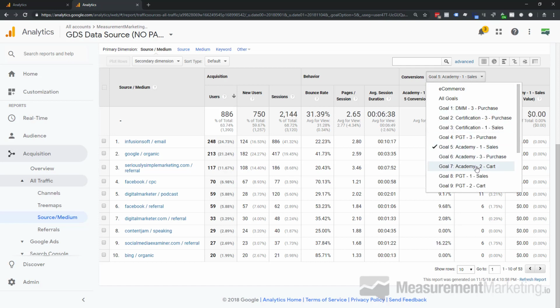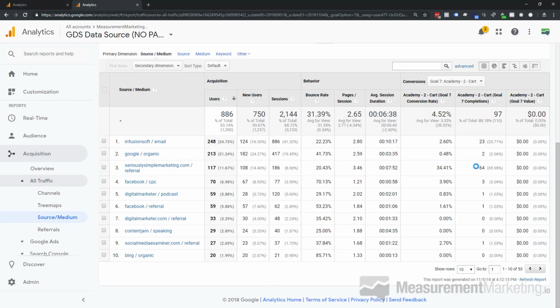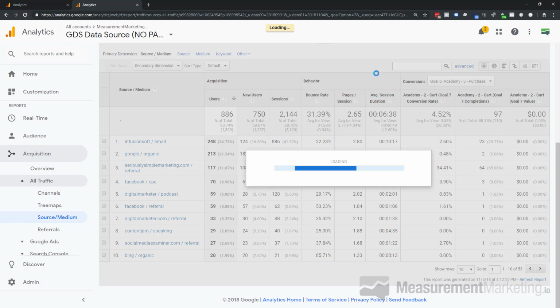Then I can flip through to cart, and we're going to see obviously the drop down. This is where people are now moving from that page to the cart. You can see Serious and Simple Marketing is still really good about getting people to the cart. There are still people that are interested in that information. Infusionsoft email is kind of the same, but the conversion rates drop a lot more. And Social Media Examiner also does that at 2.7%. So we still have some traffic that's coming in, but we get a different view as to how well that traffic is working.